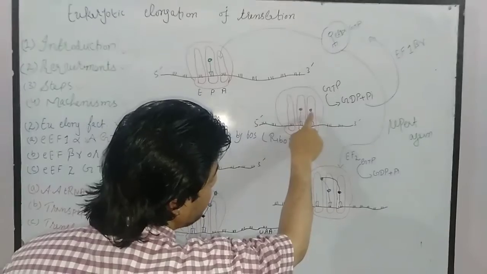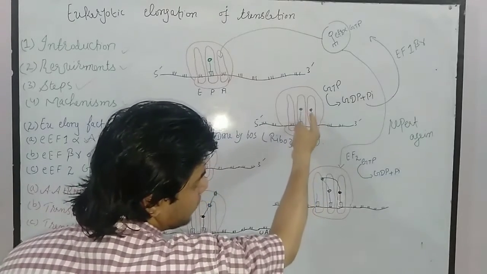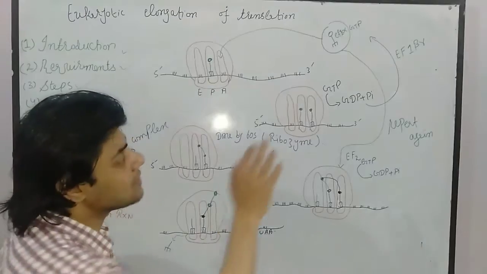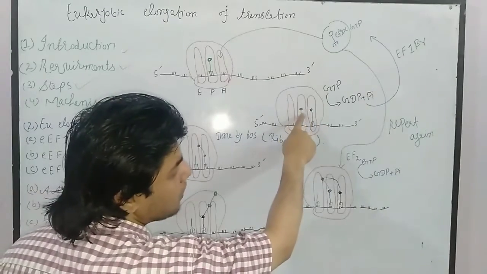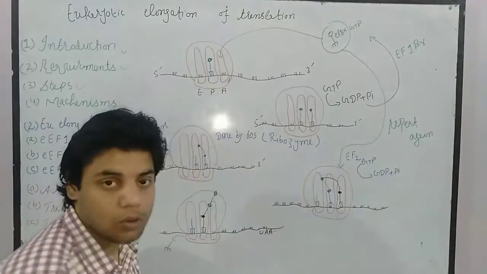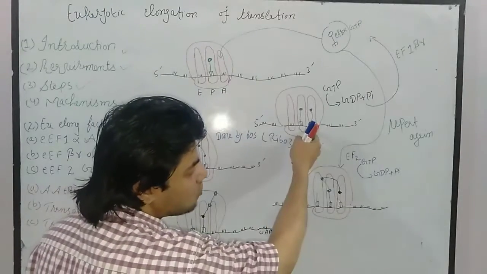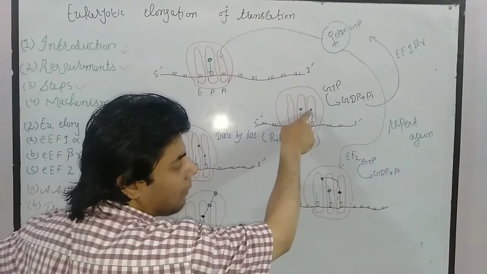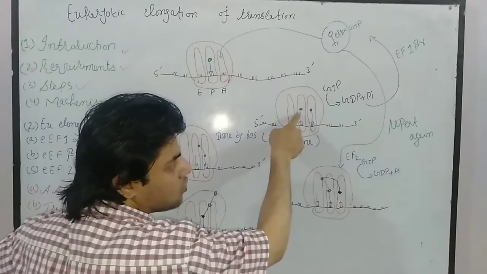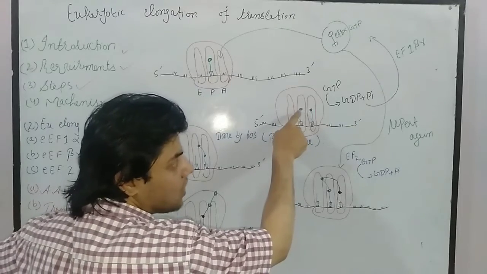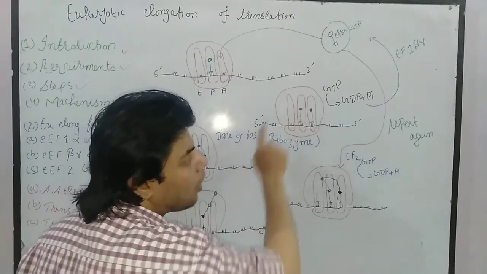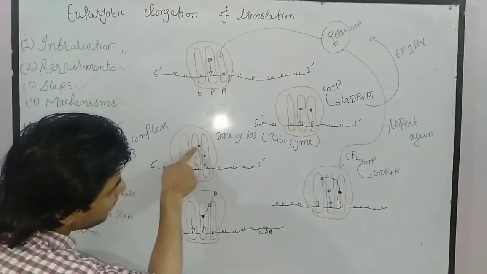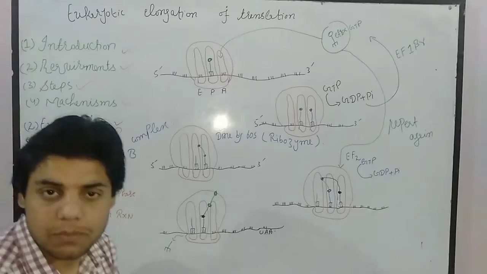The bond formation occurs between the amino acid on this tRNA and the amino acid on the previous tRNA. The new charged tRNA carries an amino acid, and the previous charged tRNA carries an amino acid, and the bond formation will occur between them. Once the bond formation has occurred, this is called transpeptidation.